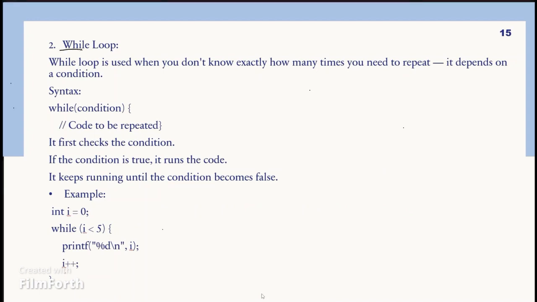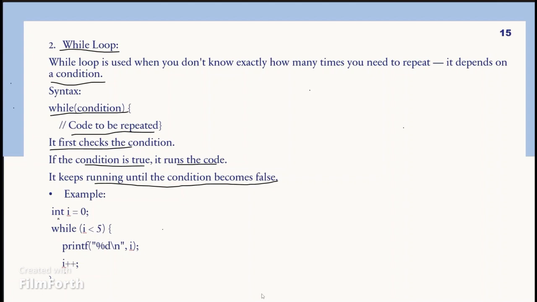And the second is the while loop. The while loop is used when you don't know exactly how many times you need to repeat. It depends on a condition. The syntax for this is while, the condition to be given, and the code to be repeated. It first checks the condition. Next, if the condition is true, it runs the code. It keeps running until the condition becomes false.